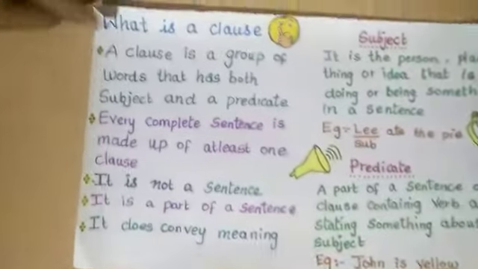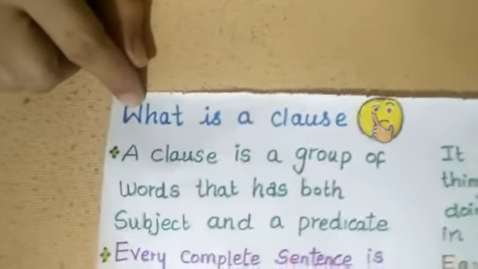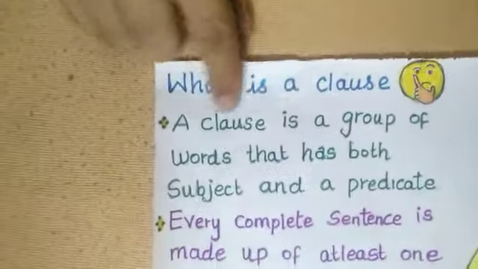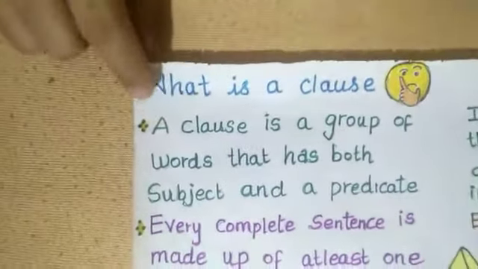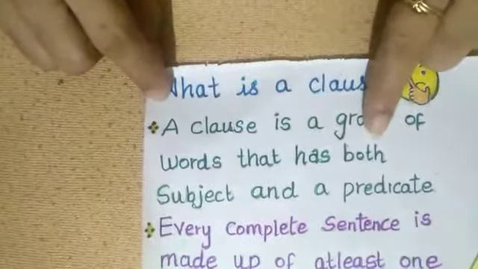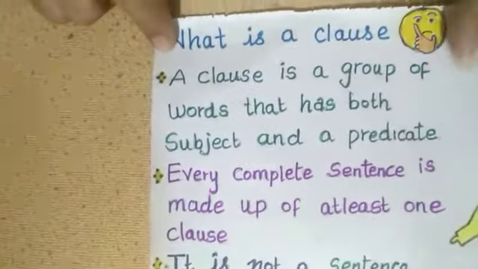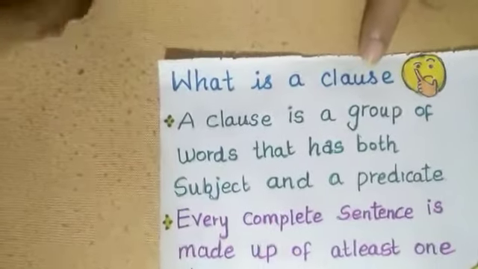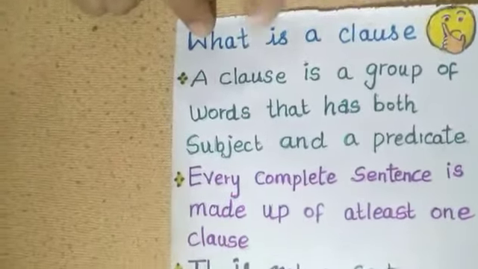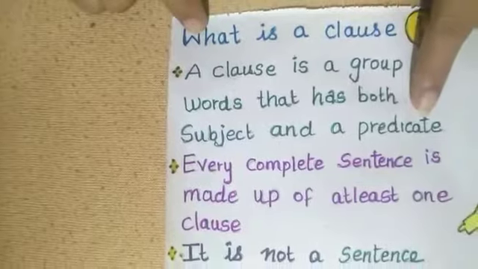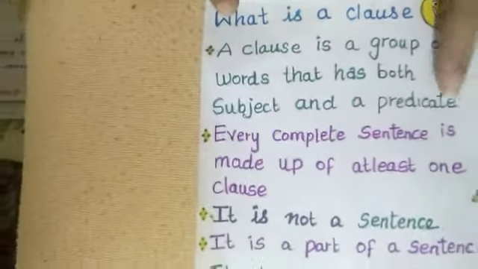Today we are going to see about clause. So what is a clause? A clause is a group of words that has both a subject and a predicate. Whereas in a phrase, we don't have a subject and predicate, so it cannot convey a meaning.